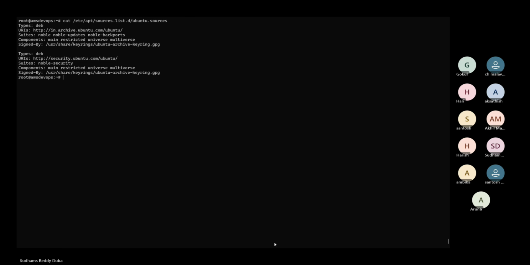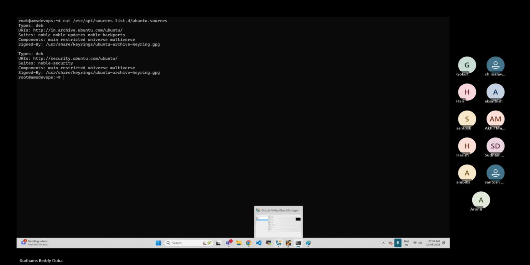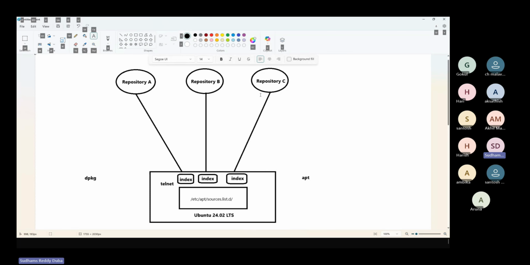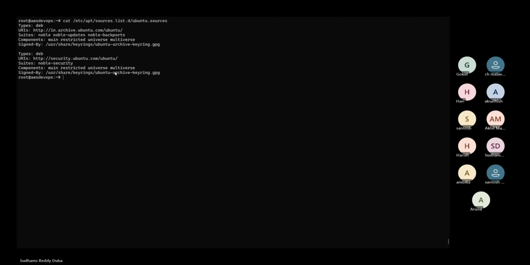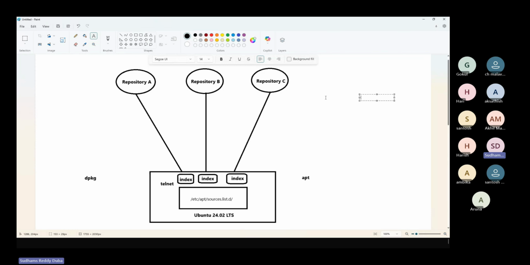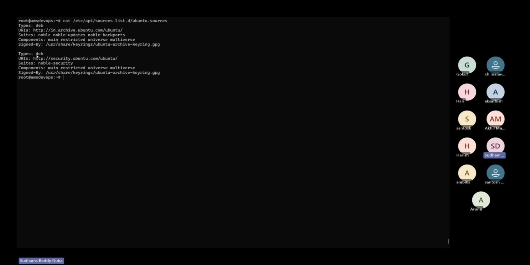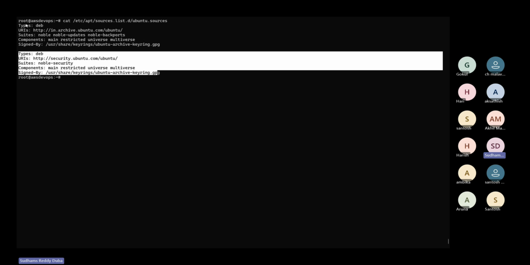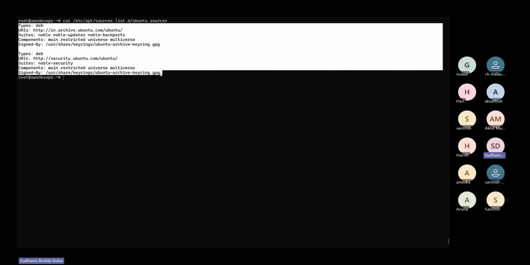For example, there could be a scenario where you have a new repository. Automatically, that will not be added into your system. First, you have to update the source file with this information. Then only it will contact your repository and start downloading the packages. That is the step we have to do. But these two are available by default in my system. How come, without me adding them? That is part of the ISO. In the ISO itself, this particular information is available.